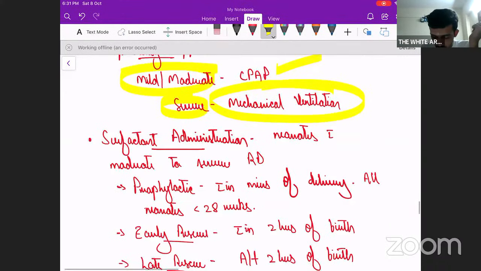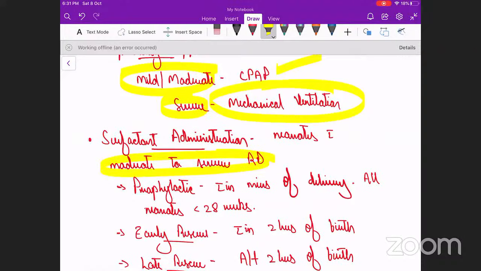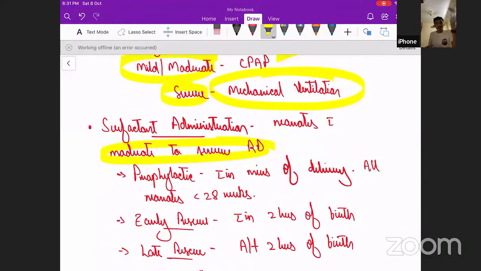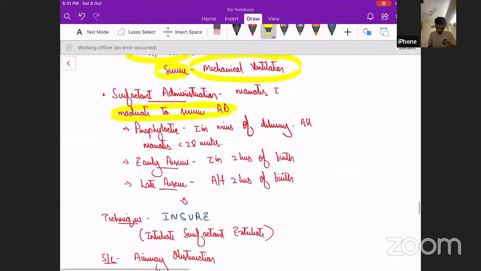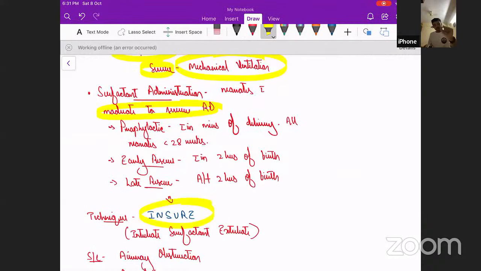Neonates with mild or moderate to severe respiratory distress, we give surfactant. And what is the technique that is used to give surfactant? It is called the INSURE technique. We intubate the child, we give surfactant, and we extubate. That is called the INSURE technique.